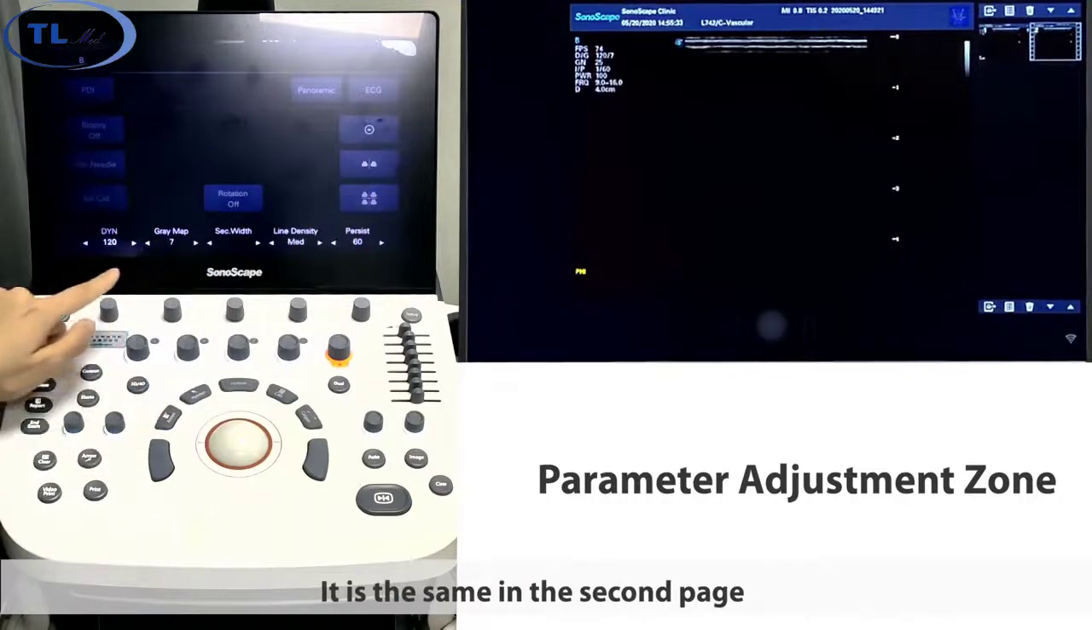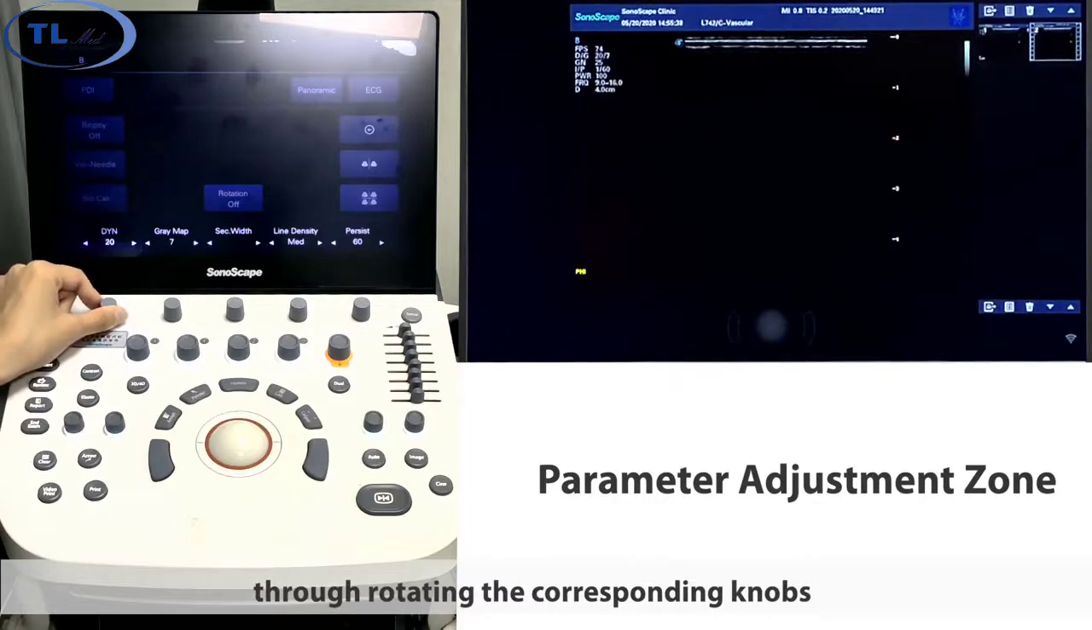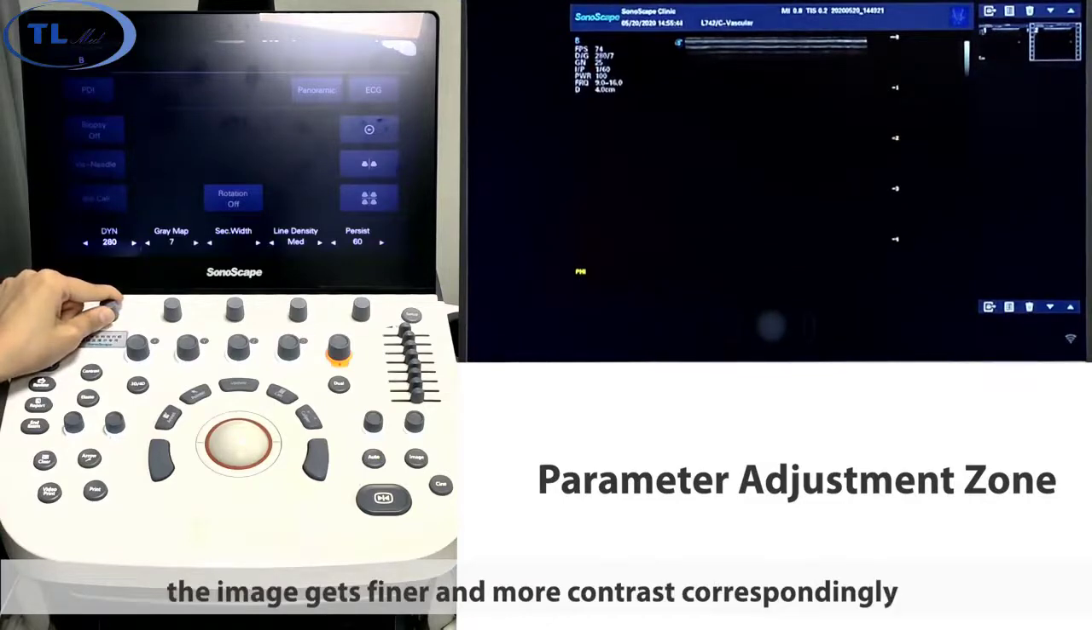It is the same in the second page. The parameters can also be adjusted by rotating the corresponding knobs. DYN means dynamic range. By turning it up and down, the image gets finer and has more contrast correspondingly.